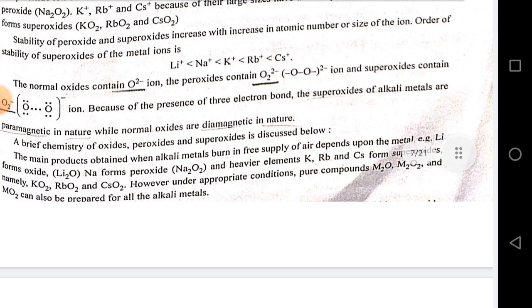The main product obtained when alkali metals burn in a free supply of air depends upon the metal. For example, lithium forms oxide Li2O, Na forms peroxide Na2O2 and the heavier elements potassium, rubidium and cesium form superoxides, namely KO2, RbO2 and CsO2. However, under appropriate conditions, pure compounds M2O, M2O2 and MO2 can also be prepared for all the alkali metals.